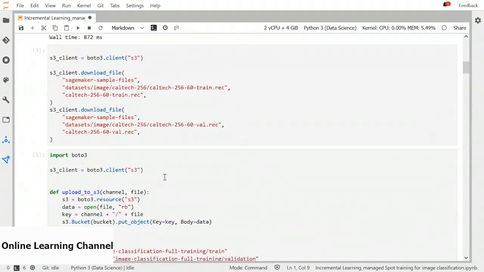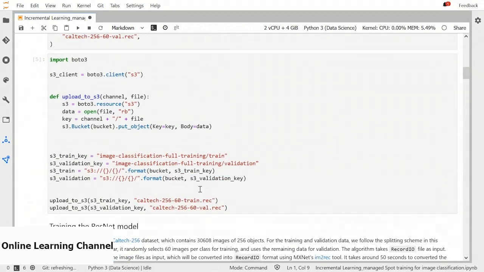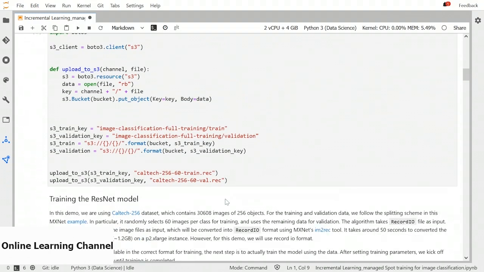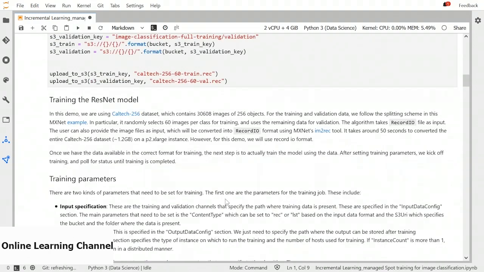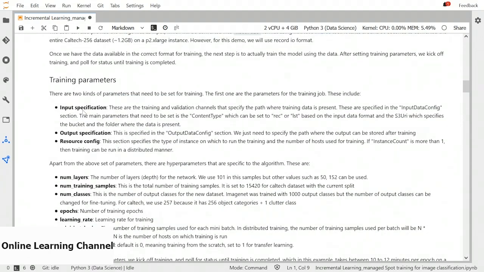Next step is to download our dataset and upload it to our S3 bucket so that the model can access it. This Caltech dataset is already available in RecordIO format, so we don't have to convert it. If your dataset is not in this format, you need to convert it. Then the training process will start. We have some parameters that we should take a look at. Input specification, output specification, and the resource configuration is about the instance.